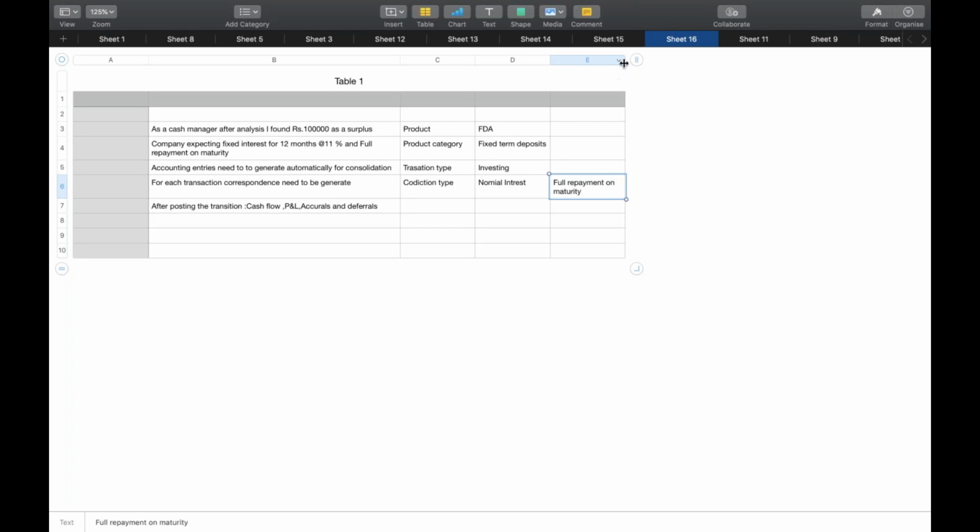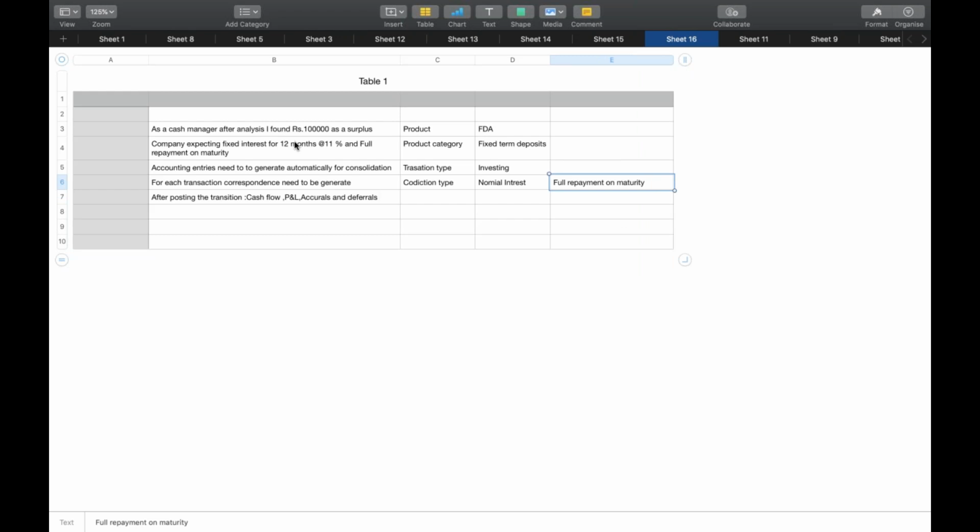Okay. So here they said one more point. For each transaction, correspondence needs to be generated. Okay, we need to attach the correspondence to this. Correspondence is always necessary. Okay. Deal underscore FD or ML, you can say.